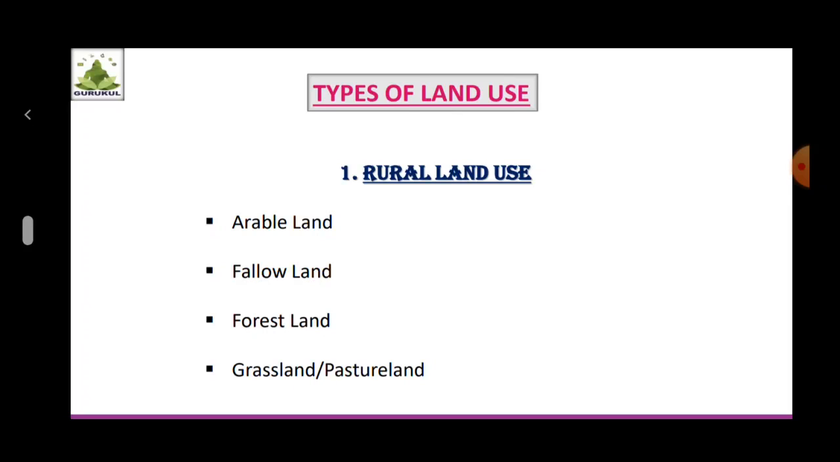Grasslands and pasture land. This land is under the ownership of the village panchayat or the government and is used for grazing purposes. This land belongs to the entire village. Very little grassland is under individual ownership. Here we can understand the different types of rural land use: arable land, fallow land, forest land and grassland or pasture land.